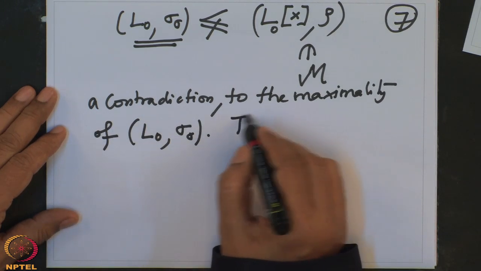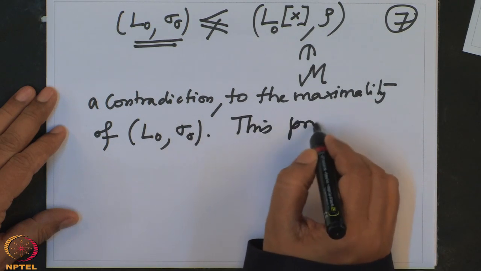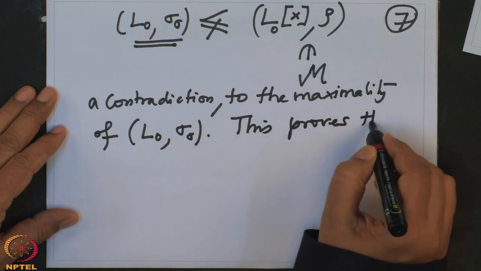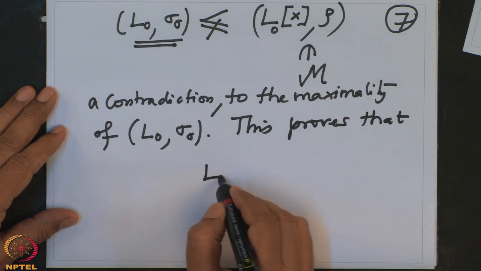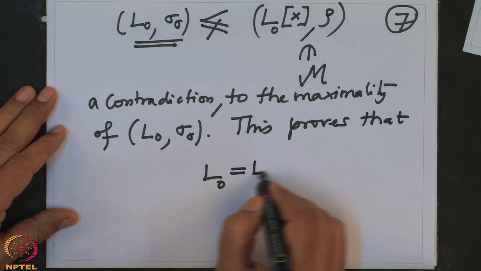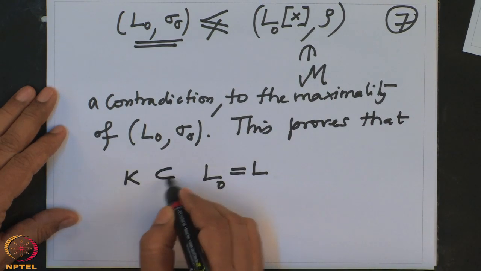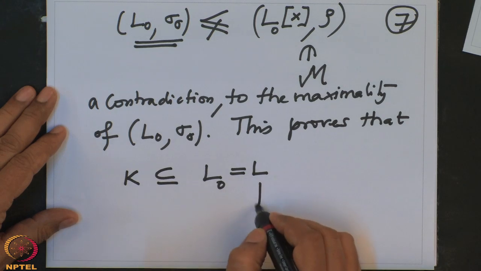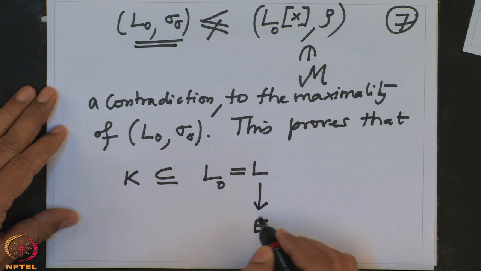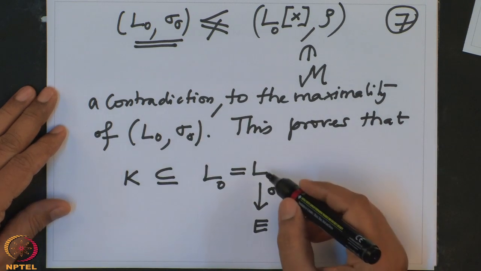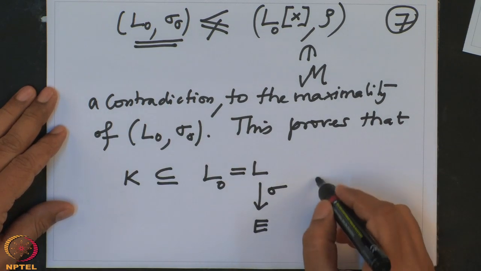So this proves that L naught has to be L. This is K, and that sigma naught is an embedding in E. So therefore we have an embedding of K.